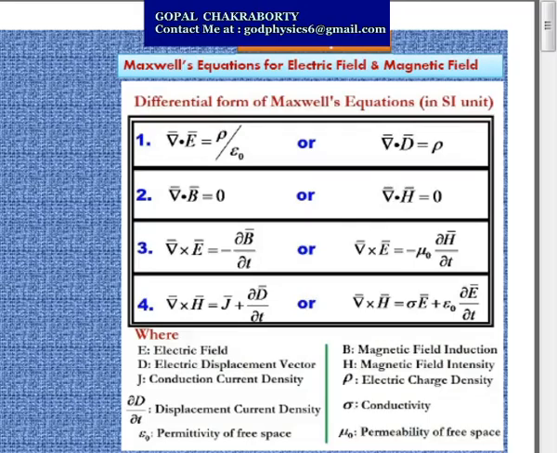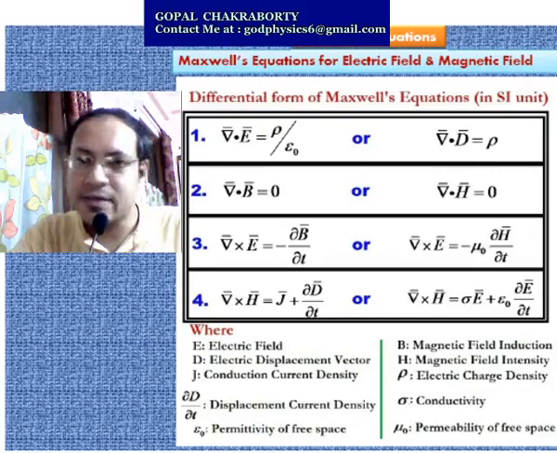As J equals sigma E is the vector form of Ohm's law, substituting that value we will get del cross H equals sigma E plus epsilon naught del E by del t. So these four Maxwell's equations are the basic equations of electromagnetism.